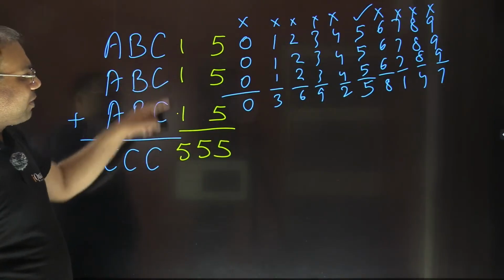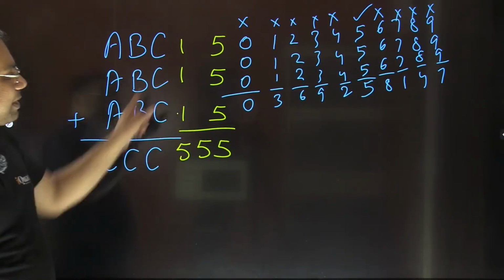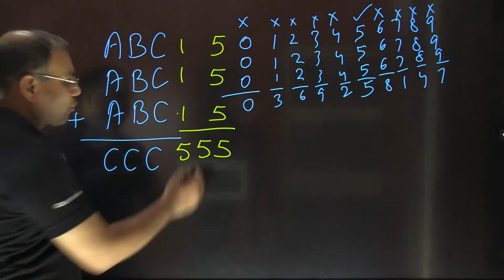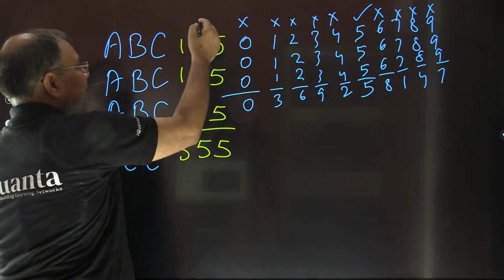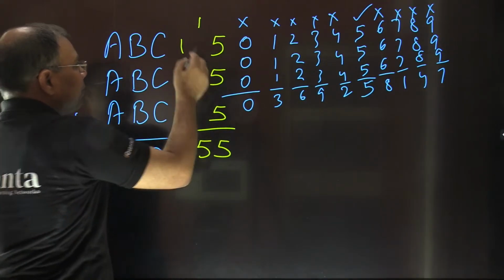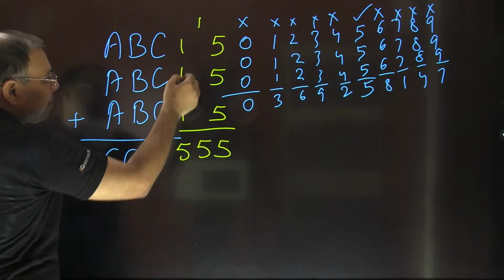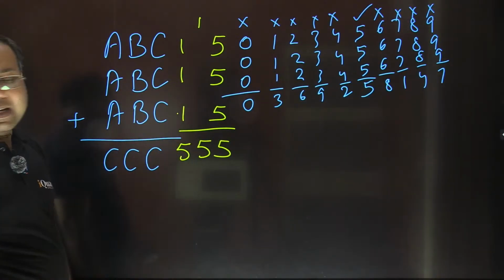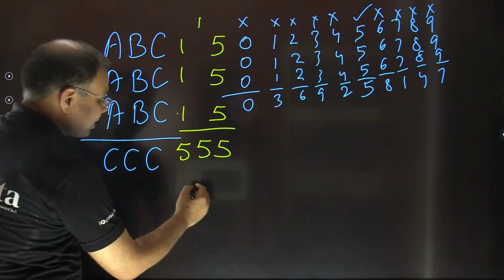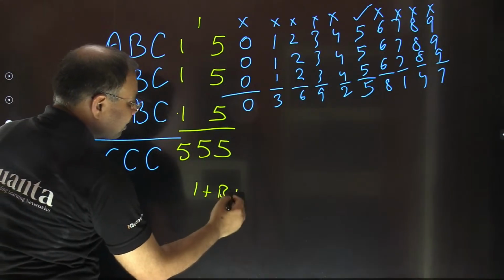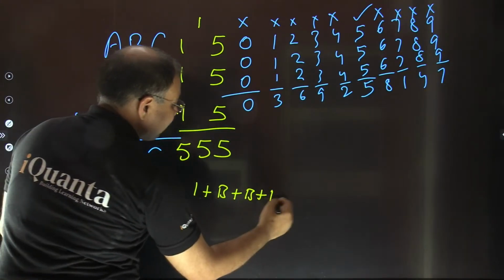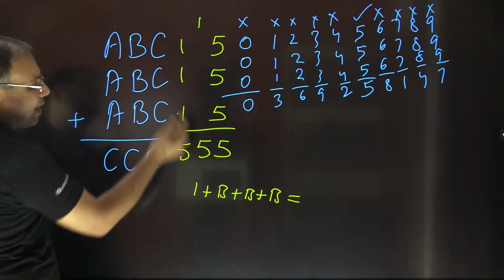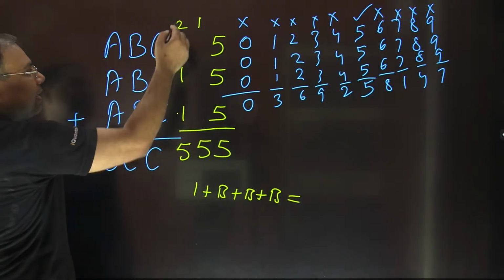So A is 1, 1, 1. That means 2 has been taken as carry from the previous step. So from this 15, 1 has been taken as carry, so 1 is to be added here. So 1 plus B plus B plus B should be 25, so that we can have 2 carry, right? So basically 1 plus B plus B plus B must be equal to 25, so that we can take 2 carry from here, right?